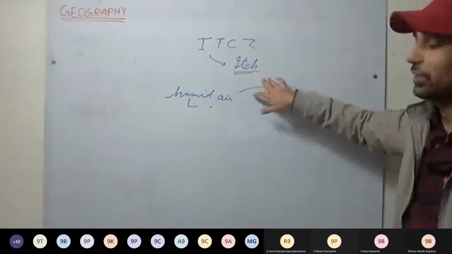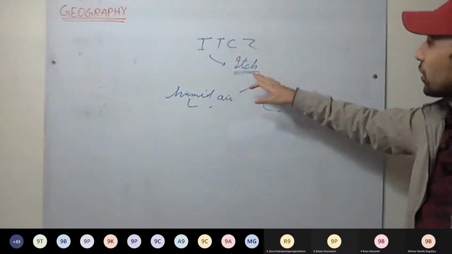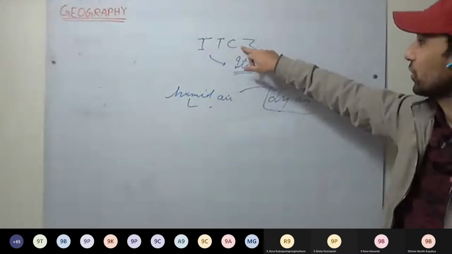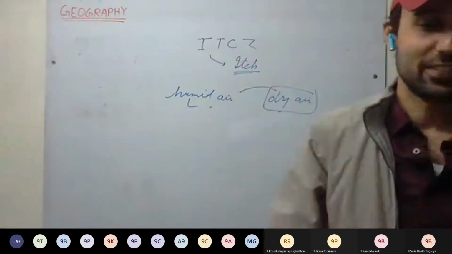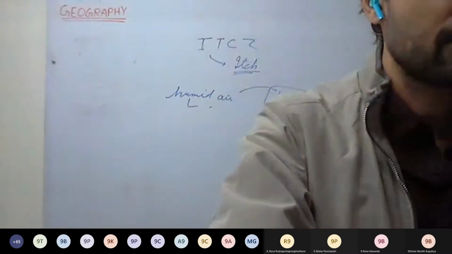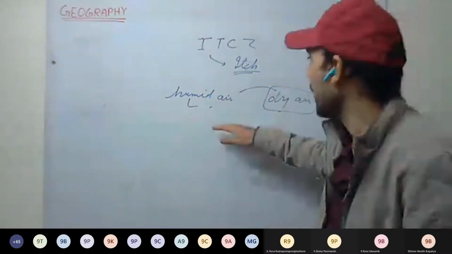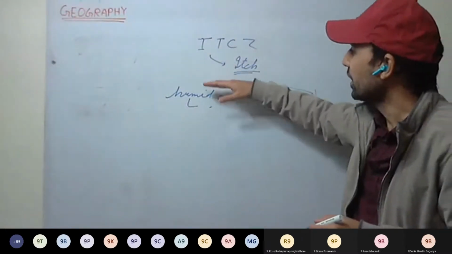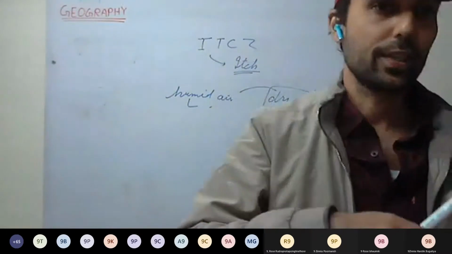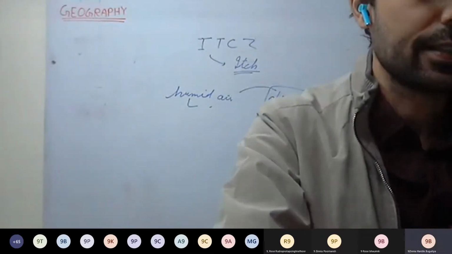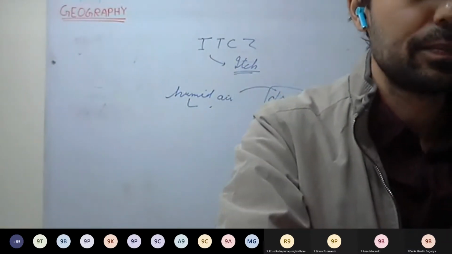That's why they are called doldrums. They call this region the itch instead of ITCZ. You can write that it is a belt around the equator, 5 degrees on both sides.